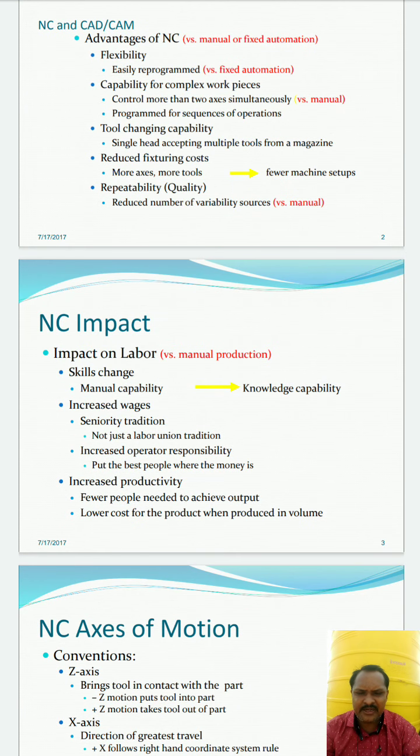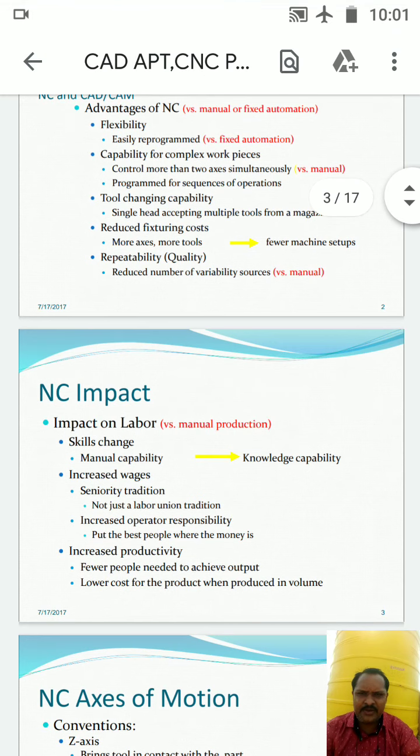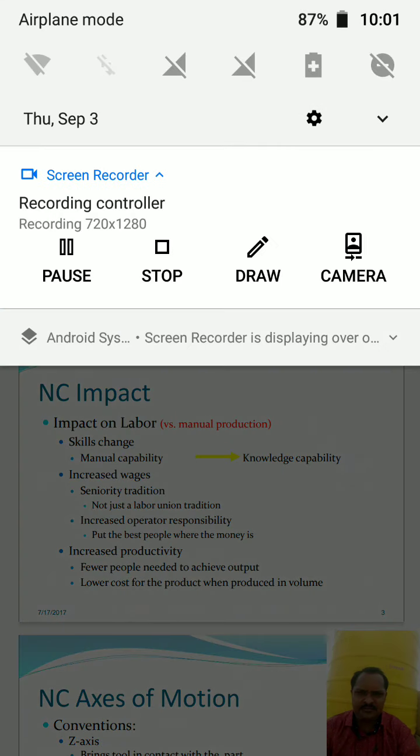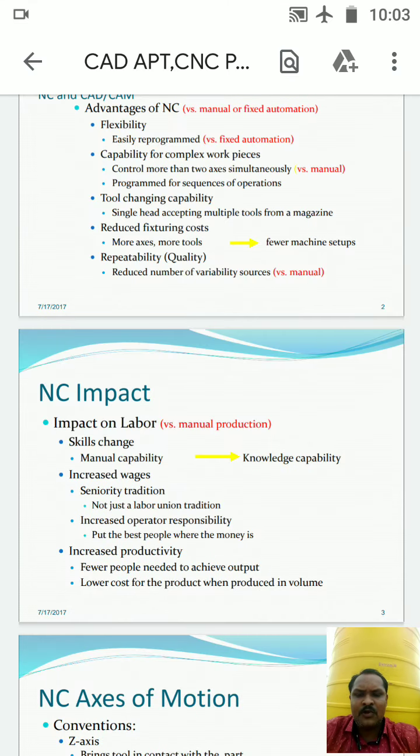Next, NC impact. What is the impact of NC here? Okay, coming back. So now the next part is the NC impact, how it is going to impact versus the manual production system. The first thing is the impact on labor. If you are using NC machines, then very few laborers are required. But if you are using NC, the labor should be highly skilled.